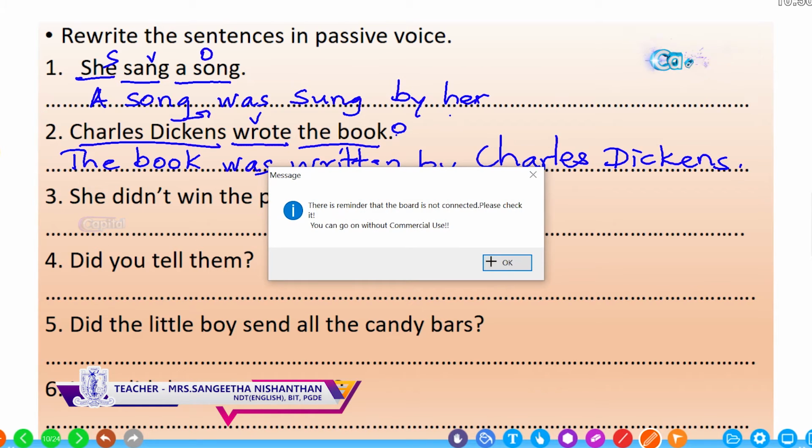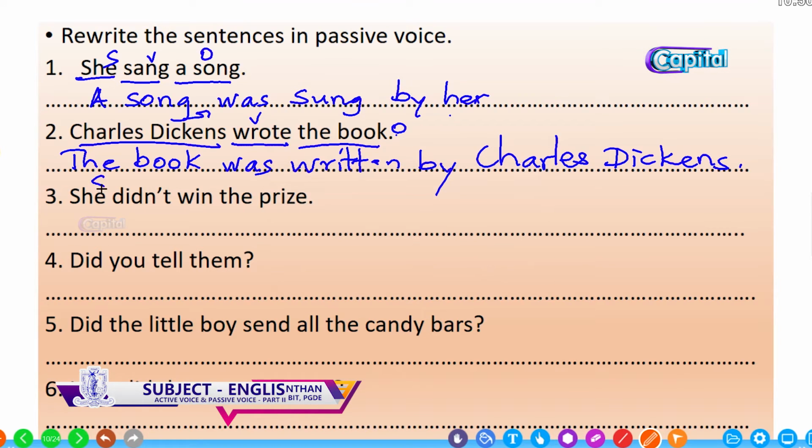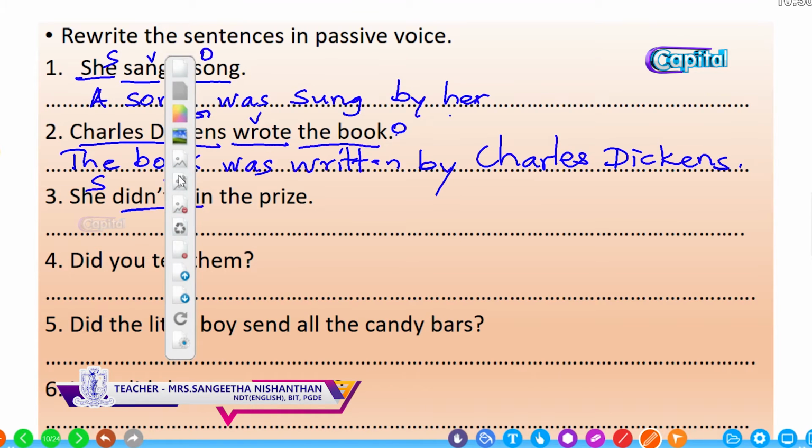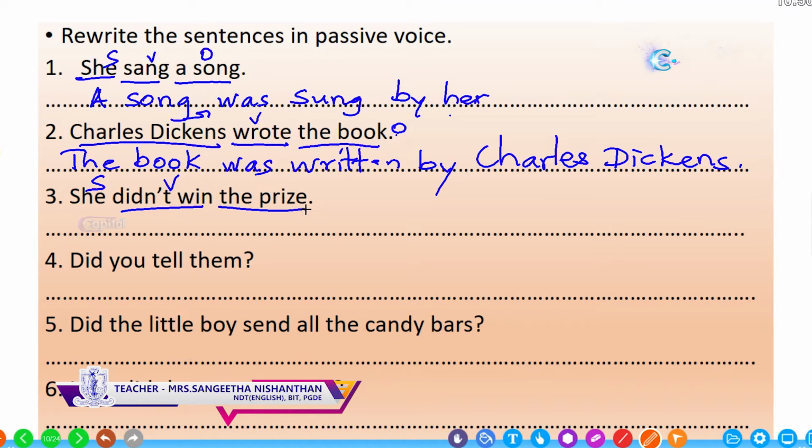And the third one, she didn't win the prize. Who is the subject? She. What didn't she do? Didn't win. So this is the verb. And what didn't she win? The prize. This is the object. So bring the object to the beginning. The prize, singular and simple past.